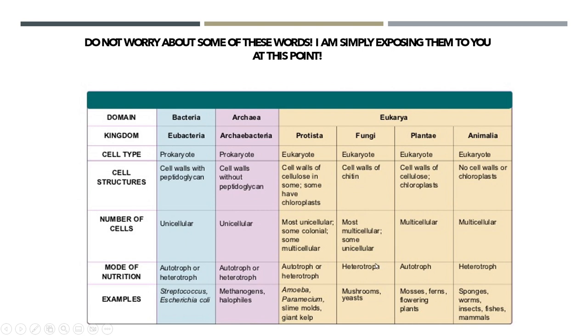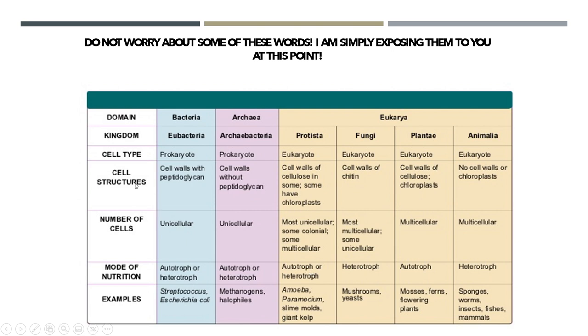We know this. What about fungi? Okay, let me ask you this question. Do you see mushrooms growing in the sun, or do you see them growing in the darkness? In the darkness, right? Well, if they grow in the darkness, then they can't be autotrophs. That's a nice, easy way to remember it. So these guys have to be heterotrophs. The other three kingdoms, they can go either way.